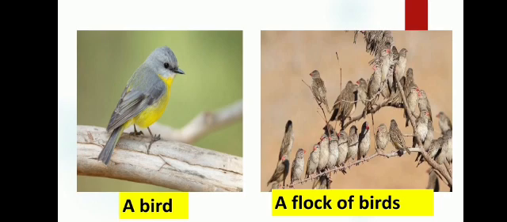When there were many birds flying in the sky, I could have said there is a flock of birds flying in the sky. But if I have a group of birds sitting on the tree and another group of birds flying in the sky, I cannot call them together a flock of birds because they are doing different things. They are not performing the same action. So this is a flock of birds sitting on the tree, and the group of birds flying in the sky is referred to as a flock of birds flying in the sky.